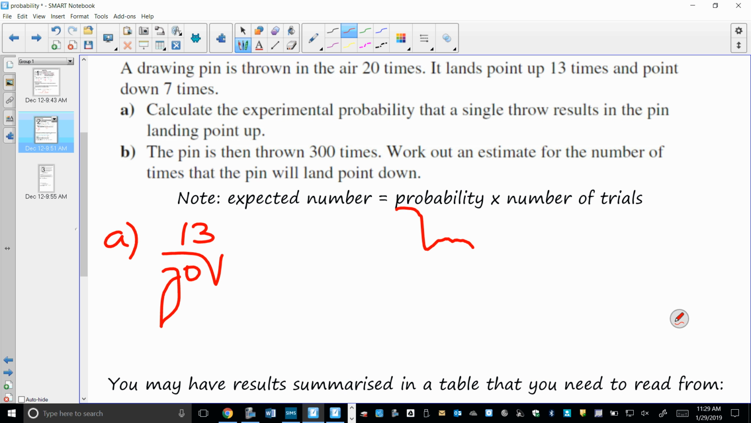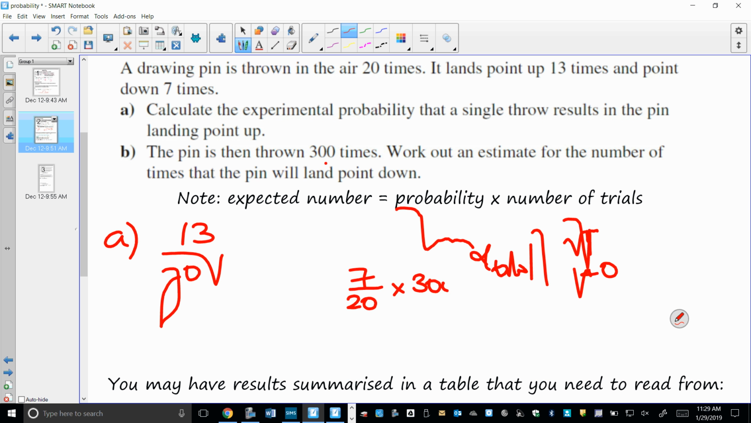So in our case, we're talking about how many times the pin will land point down. Let's go back to the question: what's the probability of the event landing point down? 7 over 20. We would then multiply that by how many times we're doing something, so we multiply by 300. So we would have 7 over 20 multiplied by 300.